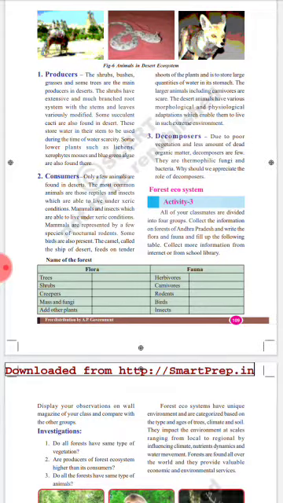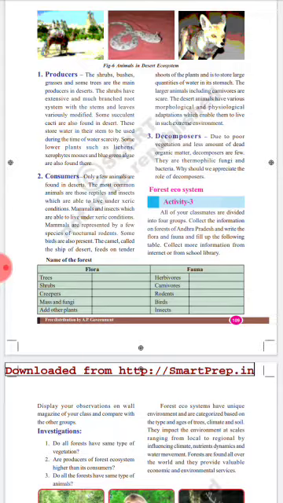The camel, called the ship of the desert, feeds on tender shoots of the plants. Shoots means here stems. It can store large quantities of water in its stomach. The larger animals are scarce. The desert animals have various morphological and physiological adaptations which enable them to live in such an extreme environment.